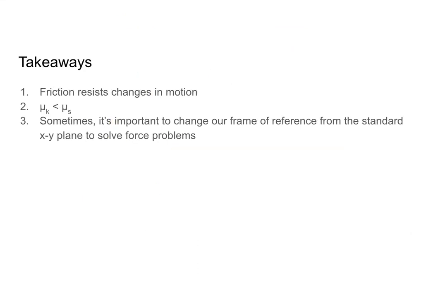So that brings us to our takeaways. So first of all, friction resists changes in motion. Our coefficient of kinetic friction is always going to be less than our coefficient of static friction. It's easier to keep something moving than it is to get it moving. And finally, it can be important to change our frame of reference from the standard XY plane to solve force problems. So with our modified Atwood machine, what we had to do was essentially treat this whole length of our string as kind of the X direction, even though that mass M2 is pointing down in the Y direction.